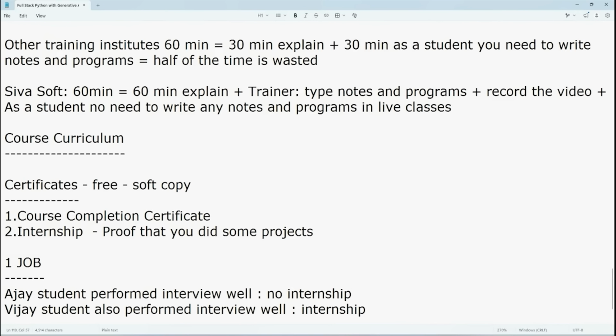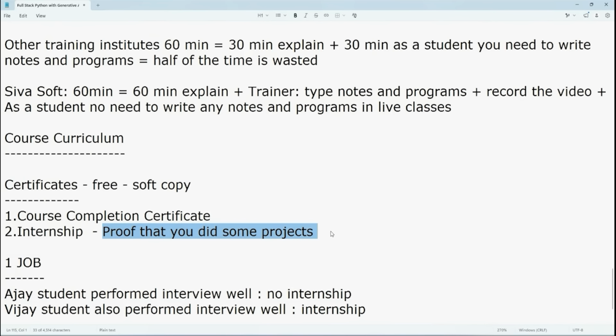So here the important point is whoever is going to take the interviews, like some interview panel or HR or whatever, finally they are going to select Vijay. Why? Because he is having an internship certificate. Internship means proof that you did some projects.